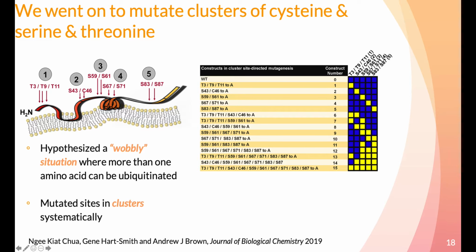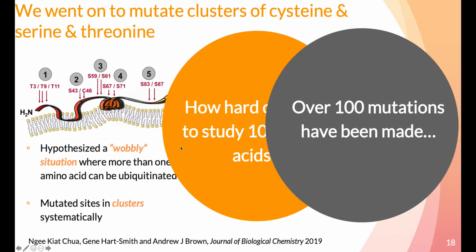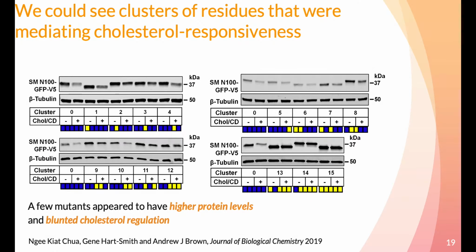Perhaps the E3 ubiquitin ligase comes in to modify the protein at one site, and if it's not available, it goes to another site. By this point, you might think it's only 100 amino acids. How hard can it be? At the end of my PhD, we've got more than 100 mutants for this SM N100 degron. We could see a lot of mutants that lost cholesterol responsiveness and have higher protein levels, but just which residues are likely to be top priority for ubiquitination.